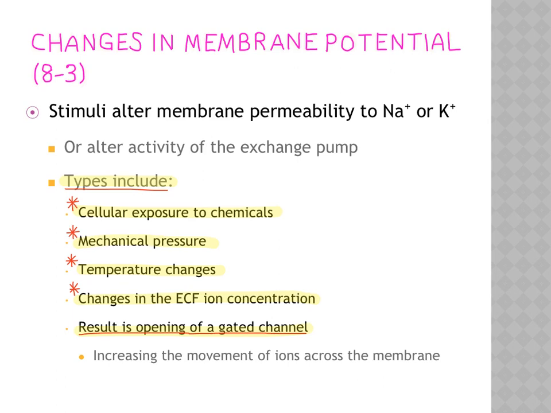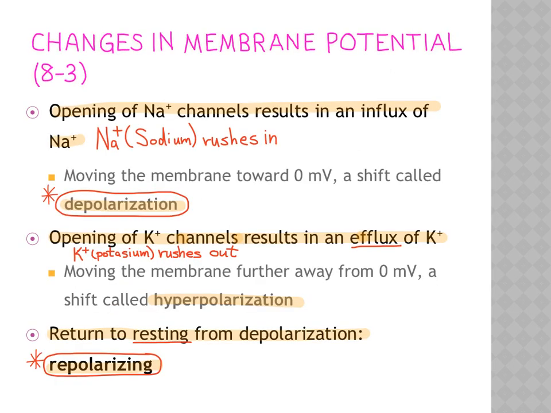Now, some things will change the membrane potential. It can include cellular exposure to chemicals, mechanical pressure, temperature, and changes in the extracellular ion concentration, and that can result in the opening of a gated channel. Now, when gated channels open, some things happen.